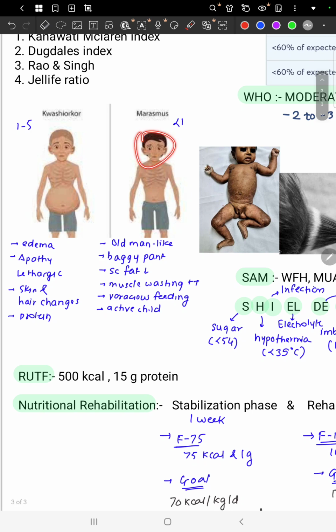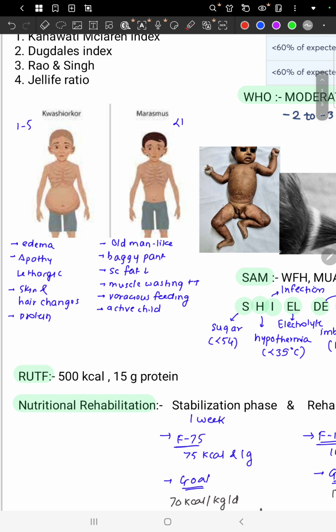The face looks like an old man's face. Then there are loose skin folds in the buttock region and the waist region, that give a baggy pant appearance. Apart from that, there is less subcutaneous fat, and because of this the muscle wasting is prominent. In kwashiorkor, muscle wasting is present, but it is not so prominent as in marasmus. A very important difference between a marasmic and a kwashiorkor child is that a marasmic child is active, however a kwashiorkor child is apathetic as well as lethargic in nature.